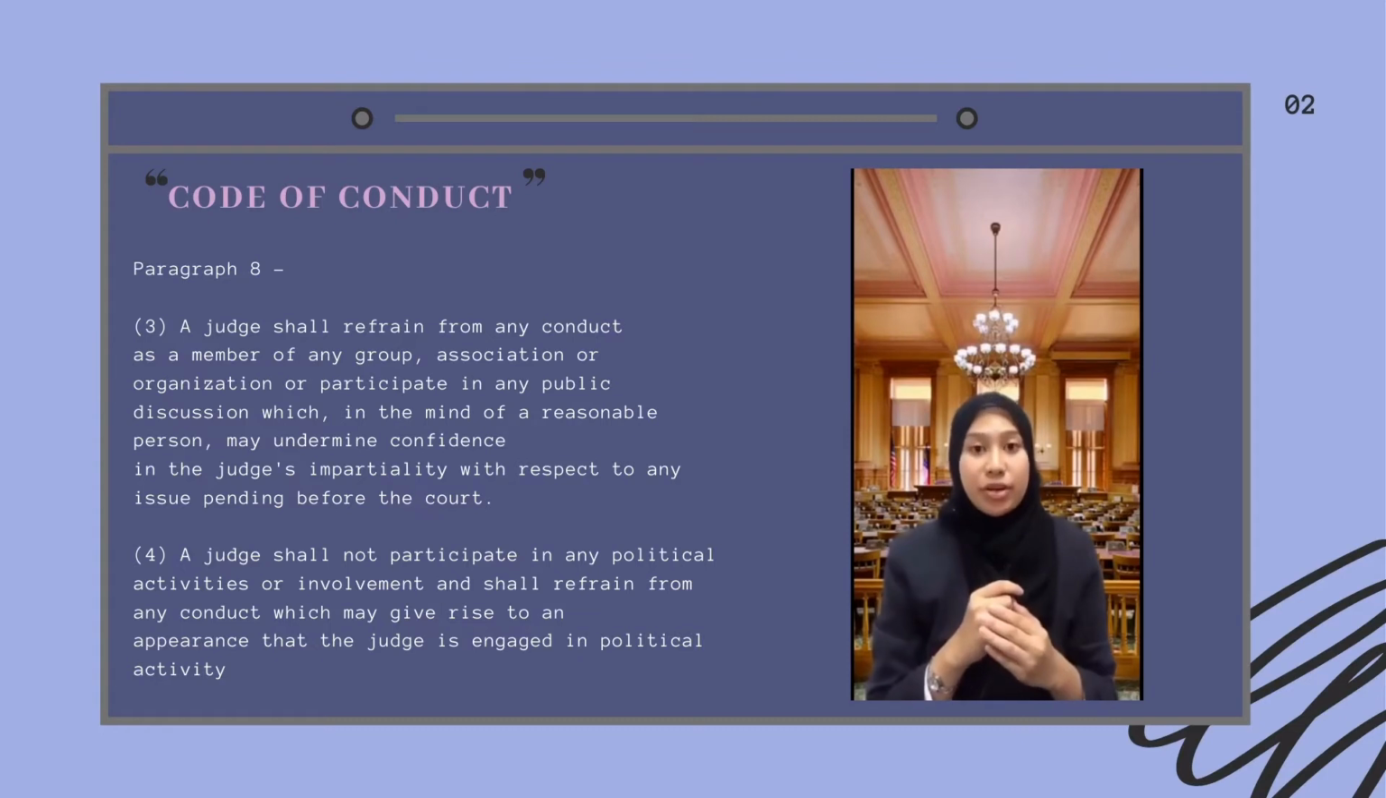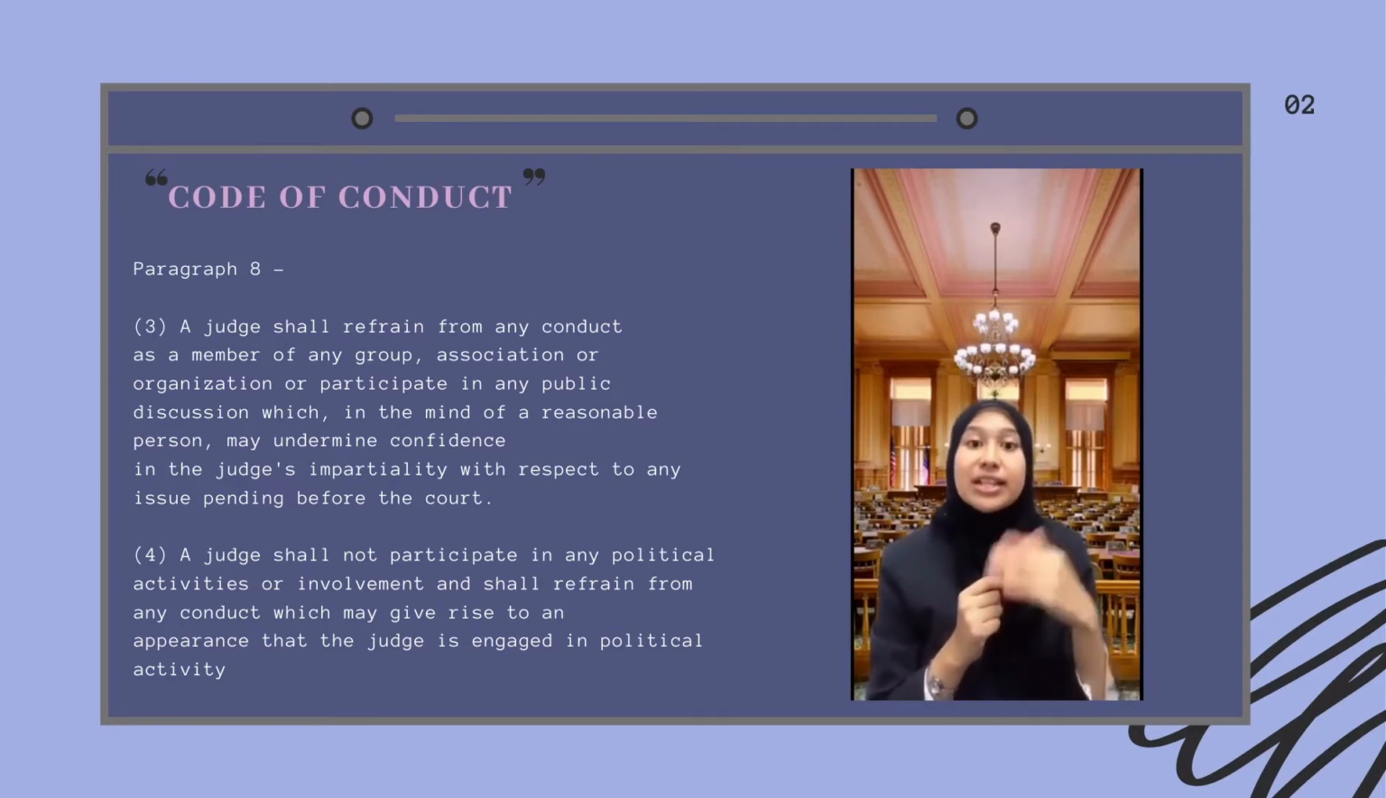Number 3 of paragraph 8 means that a judge cannot be or participate in any group such as NGOs or any activism, or even any activities related to the public and also public discussions, because later on, let's say that the judge takes a certain case and makes a decision, if the judge participates in this kind of activities, it will raise doubt and will cause people to argue about his decision. So let's say that this judge participates in certain